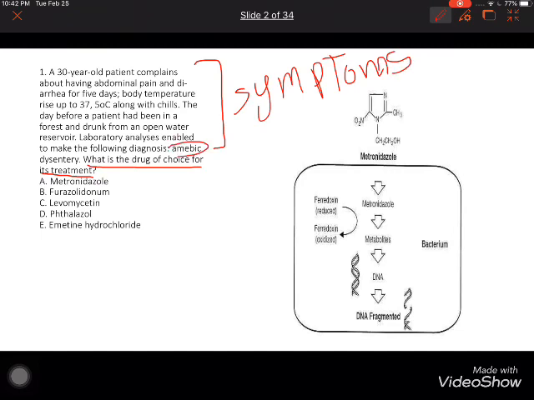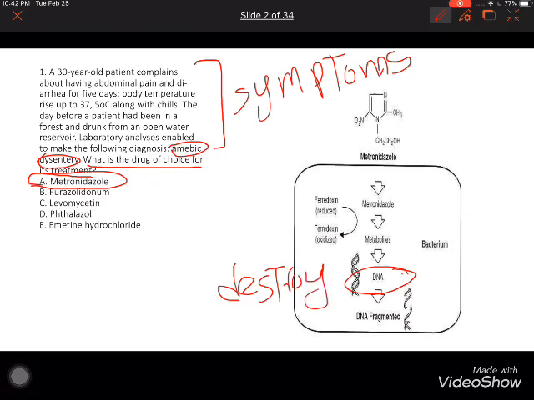Here he says amoebic dysentery. We should know what drugs we use to kill amoebic dysentery. It is metronidazole. What is metronidazole? It's just an antibiotic. Its mechanism is to destroy the DNA in this bacteria. We should know that for amoebic dysentery we can use the antibiotic metronidazole. Okay?